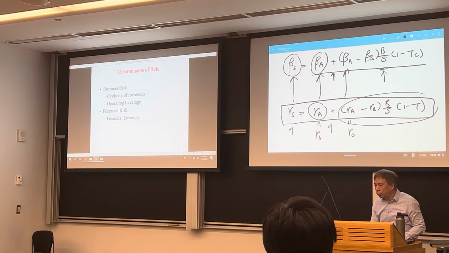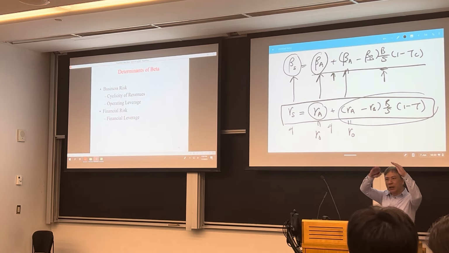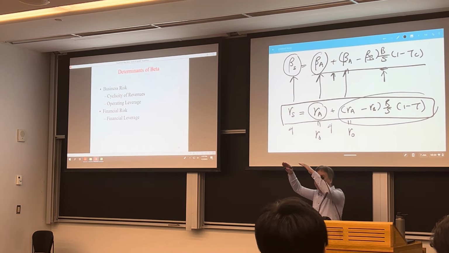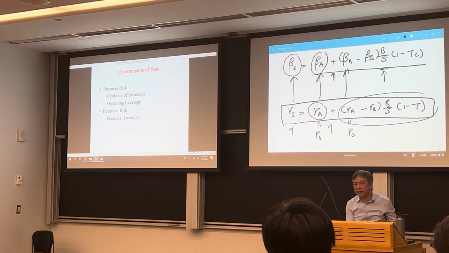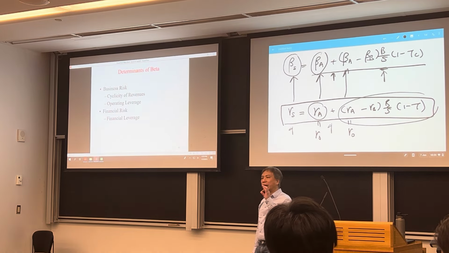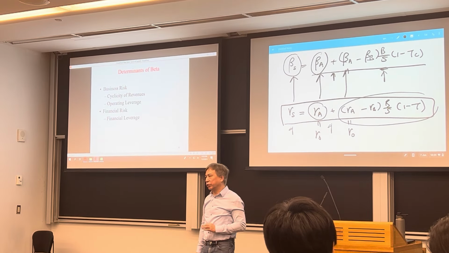So what will affect the business risk? As I said earlier, the cyclicality of the revenue. That's how your revenue moves up and down with the business cycle. The second thing is the operating leverage. Operating leverage means how much fixed asset you use in your production.